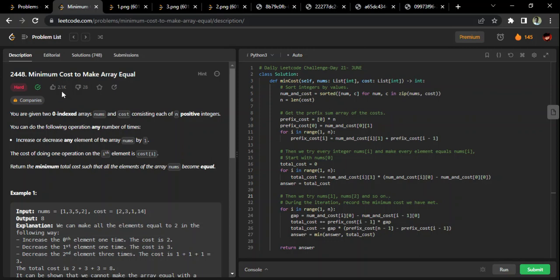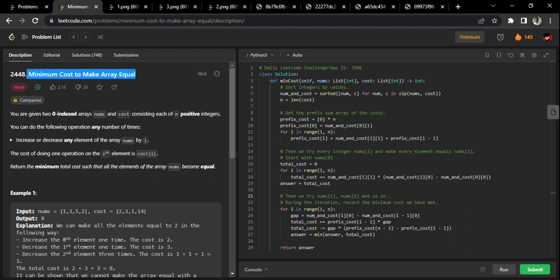Now coming to today's question, it's 2448, Minimum Cost to Make Array Equal. It's a very simple question to understand. If you talk about the brute force approach for this question, it's going to be very, very easy. So after I explain the question, please try once to solve it with a brute force approach, and then we'll see the optimized solution. Now I will start the question.